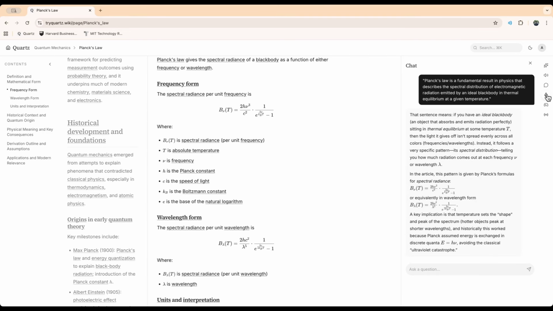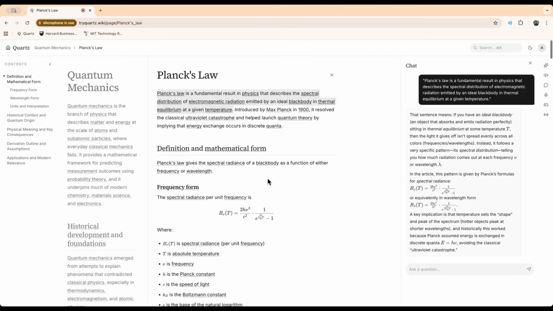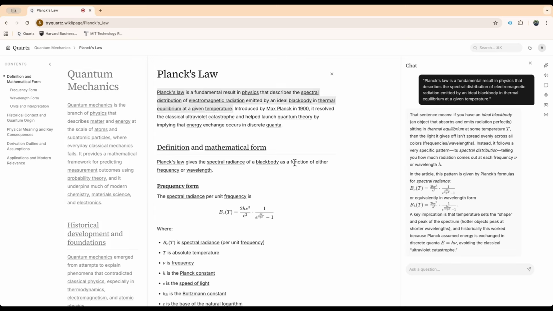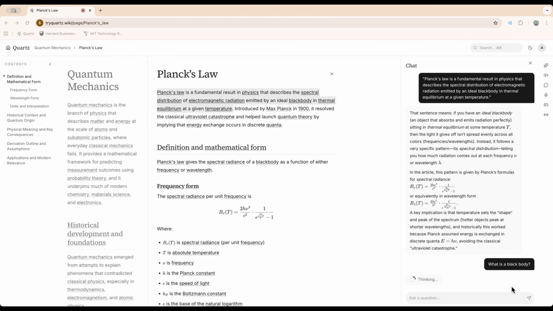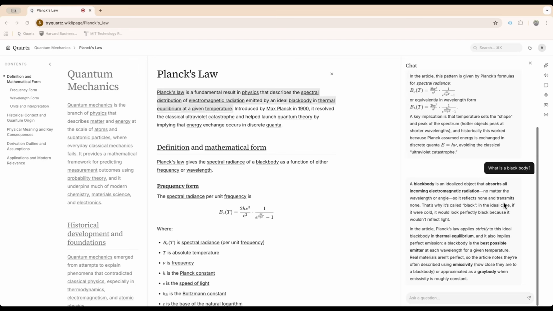A very exciting feature that I like is turning on the microphone. And now you can talk through as though you were learning this topic, right? So suppose, Planck's law gives the spectral radiance of a black body. Okay, what is a black body? If you give it a second, it's going to parse that data, and it's going to ask that question in chat directly. So you can talk back and forth, and when you ask a relevant question, it's going to be able to answer that in the chat.